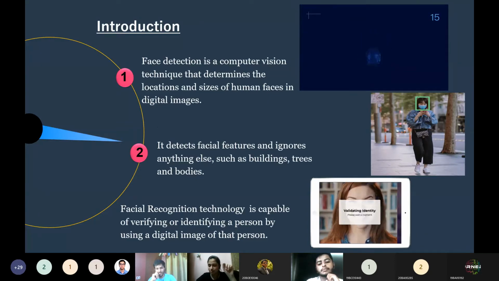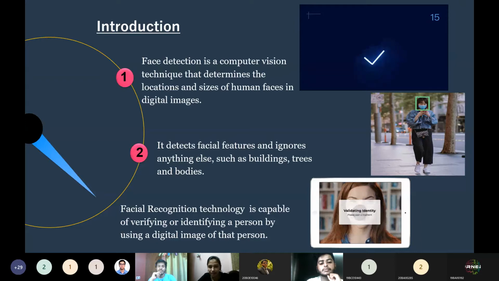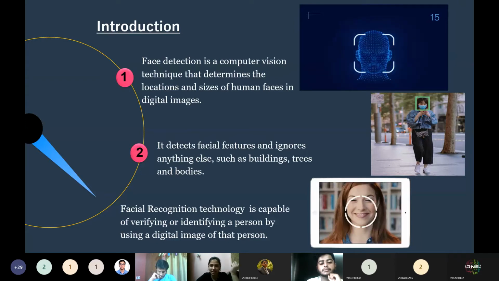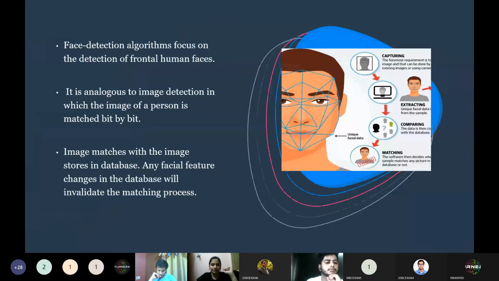You can see that the system has ignored the trees behind, the buildings, the ground, etc. It has detected only the face of the girl. As you can see in this GIF as well, it detects the face, checks in the database, and then if it's a match, then bingo. This is the same thing that I just now explained.